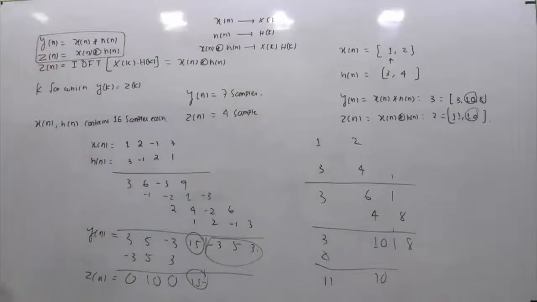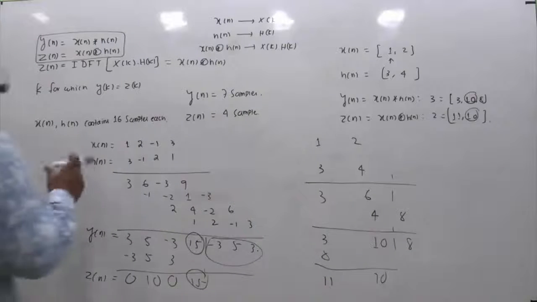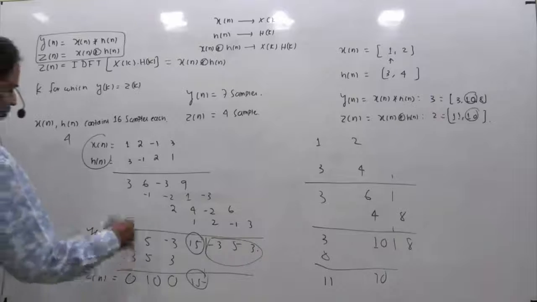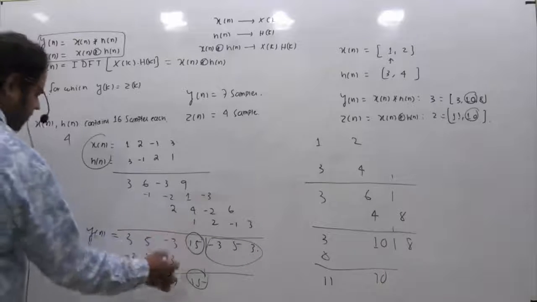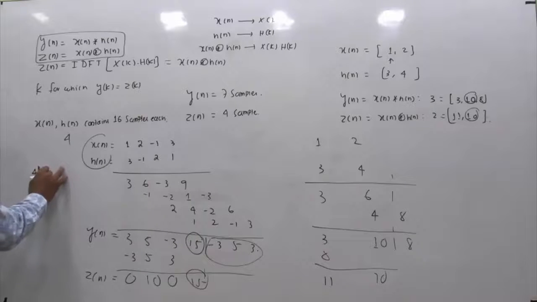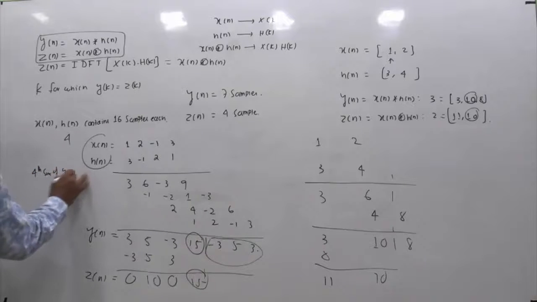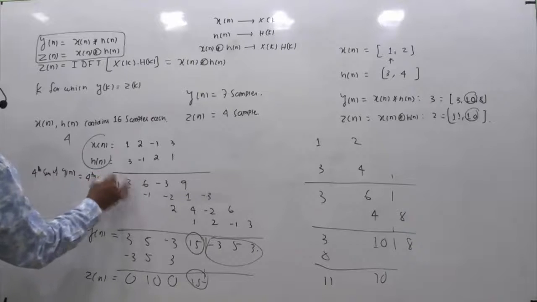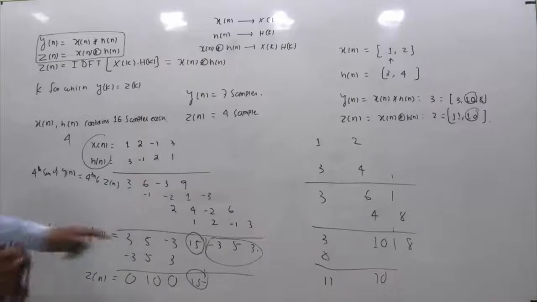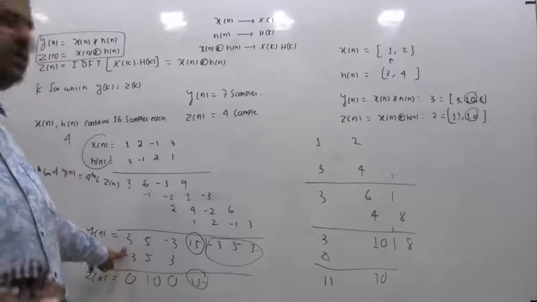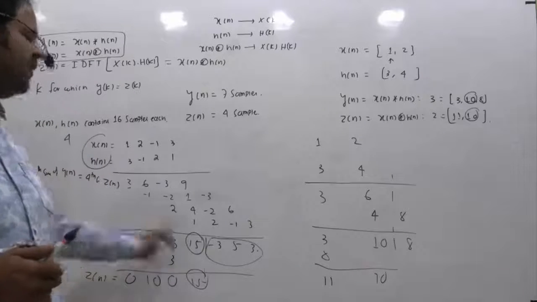So if I am going with 4 number of samples, if x of n and h of n contain 4 number of samples, then the fourth sample of y of n is equal to the fourth sample of z of n. But if I say it is the fourth sample, for what value of n am I saying it?